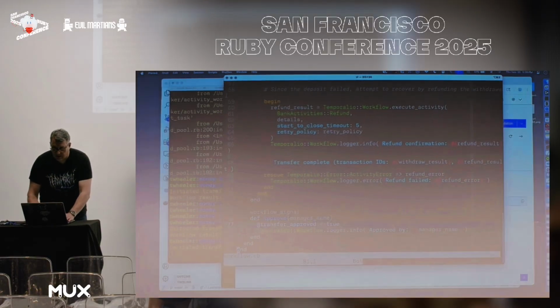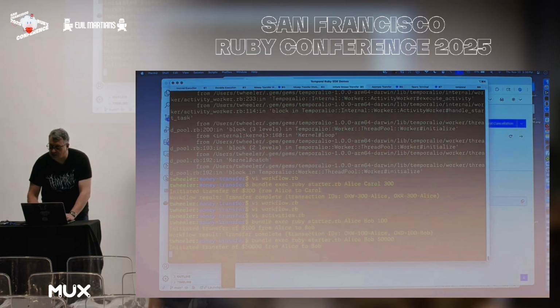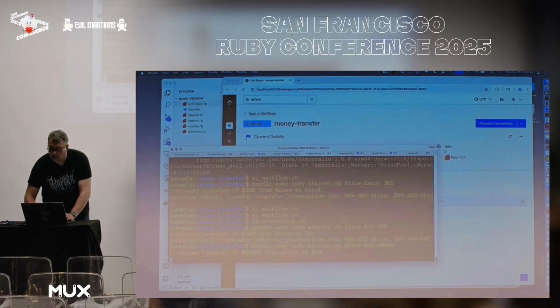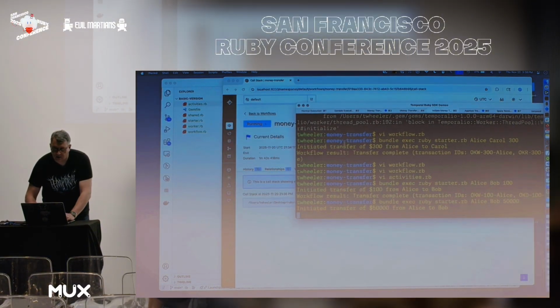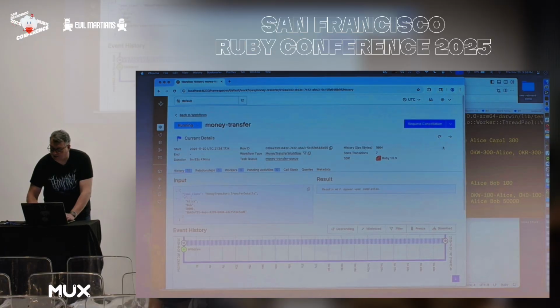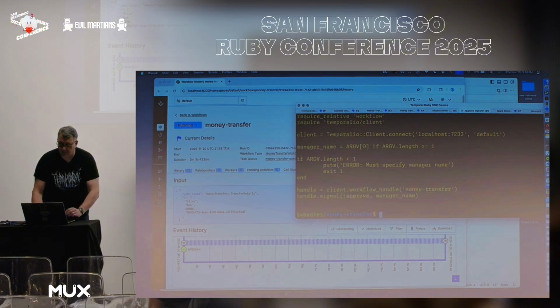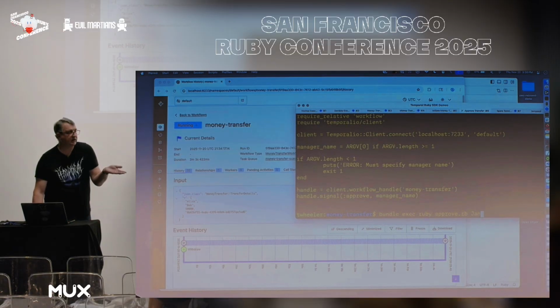And so I'm going to resize before I actually do the approval part. I'm going to resize this. Move this over here, move back to the history so we can see the thing running. And we're going to say that Jan is the person who's approving it. And by the way, this is a separate program. Just a few lines of code to send that signal. And this could be written in a different language than the main program.